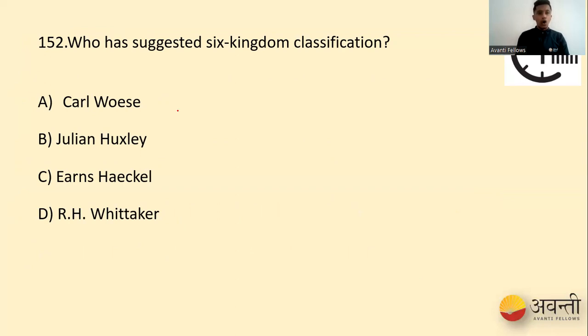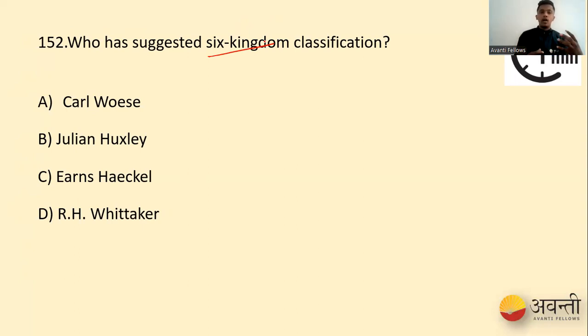So we have Karl Woese, Julian Huxley, and then we have Ernst Haeckel, and then R.H. Whittaker. So these are our options. So what was six kingdom classification, students? So Karl Woese, what he felt was, it is not right to put archaea, that is archaebacteria, and eubacteria under